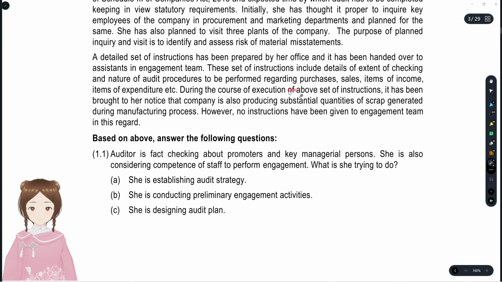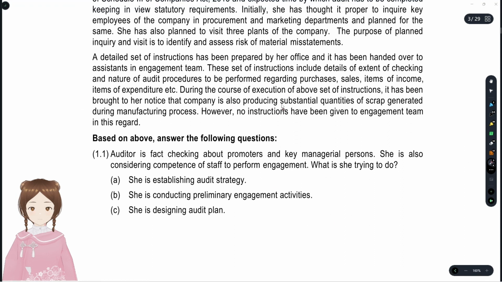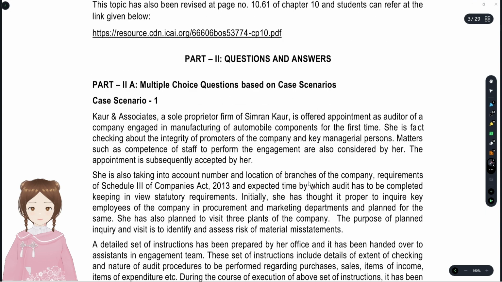During the course of execution of the audit, it was brought to her notice that the company is also producing substantial quantities of scrap during its manufacturing process. However, no instructions have been given to her engagement team. This is what the case scenario is.